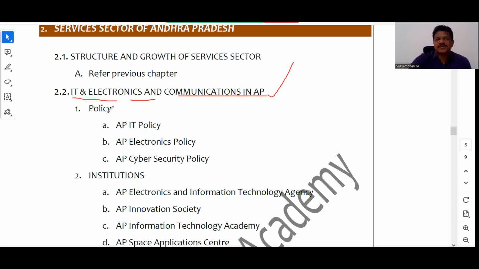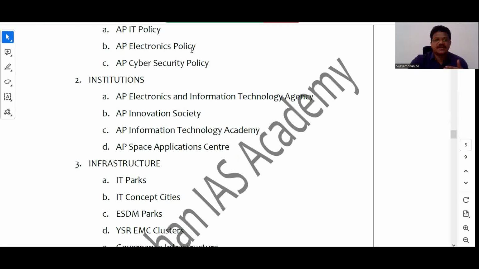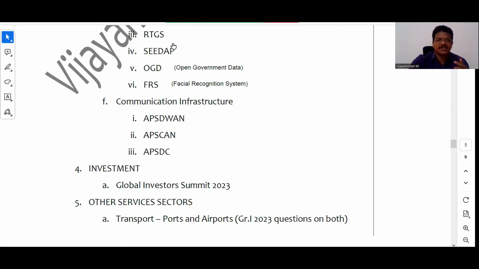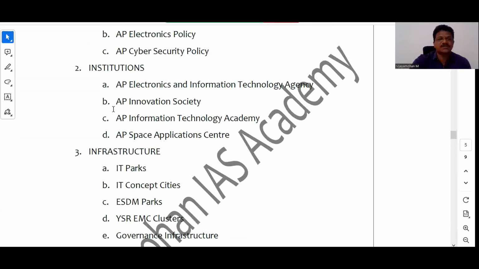So as far as this aspect is concerned, the issues we need to focus on are policies. That is, what policies are there related to IT and electronics, and also focus on institutions. What are the institutions that are available to support the IT and electronics sector in Andhra Pradesh, and also the infrastructure related to IT, electronics and communications sector, right. And apart from this, you have to concentrate on investment and other service sectors. We will see one by one. First, we will just go through policies.